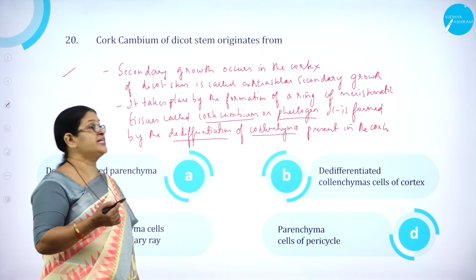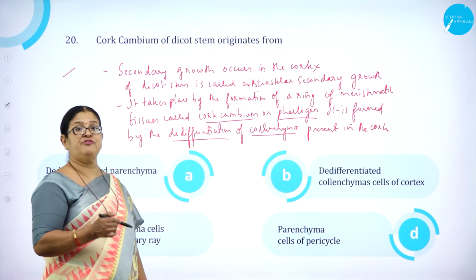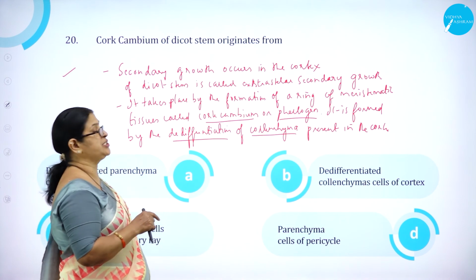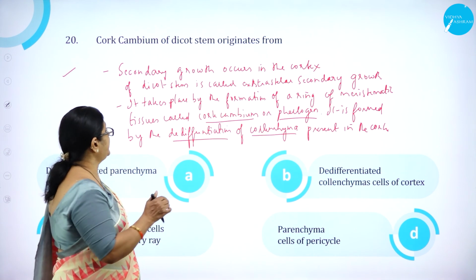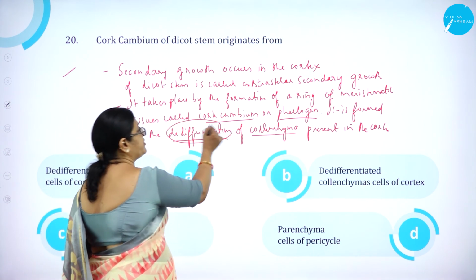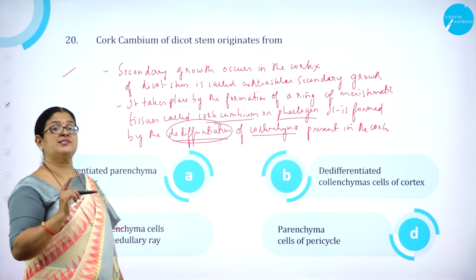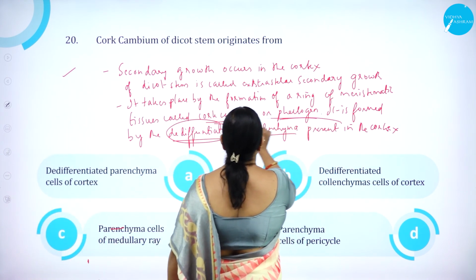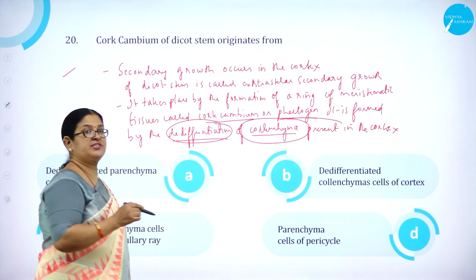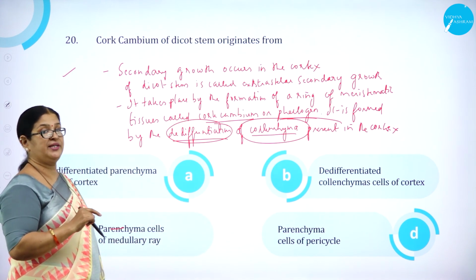It takes place by the formation of a ring of meristematic tissue called cork cambium, or phellogen. It is formed by the dedifferentiation of collenchyma cells present in the cortex.